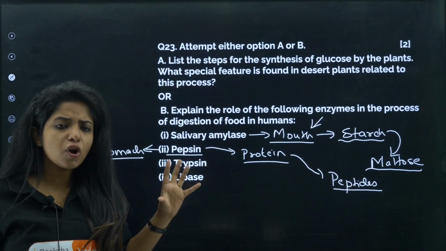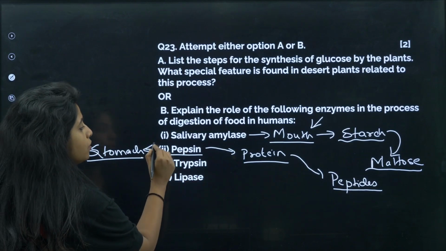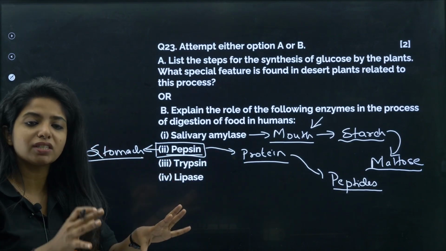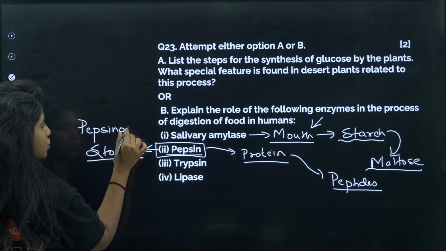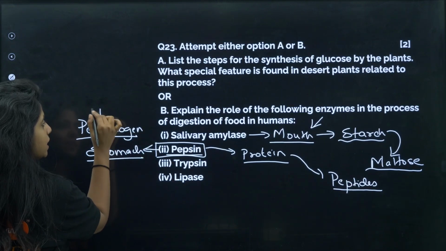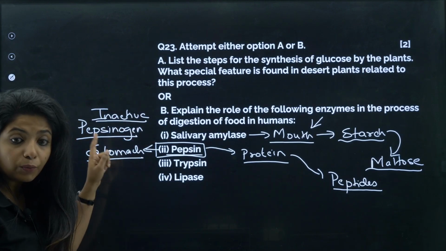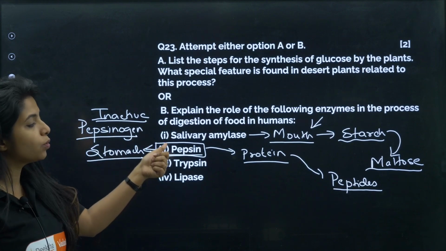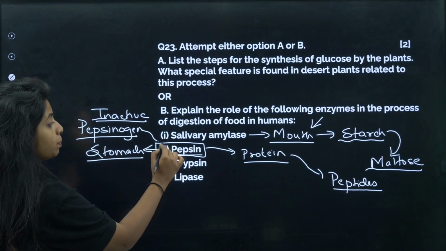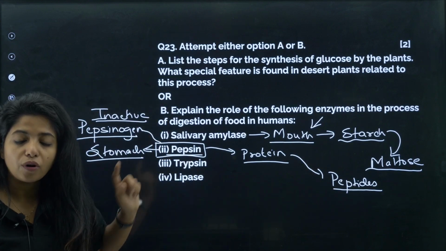But pepsin is not active all the time, or basically this particular enzyme is not being produced as such. Instead, there is another enzyme which is being produced, which is known as pepsinogen. Pepsinogen is an inactive version of this particular enzyme. Only when there is perfect pH, that is acidic pH, that's when the pepsinogen is going to convert into pepsin, and now this pepsin is going to act on proteins and break them down into peptides. So that is the role of pepsin.